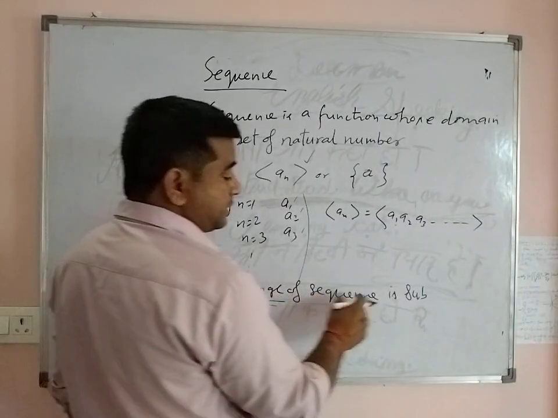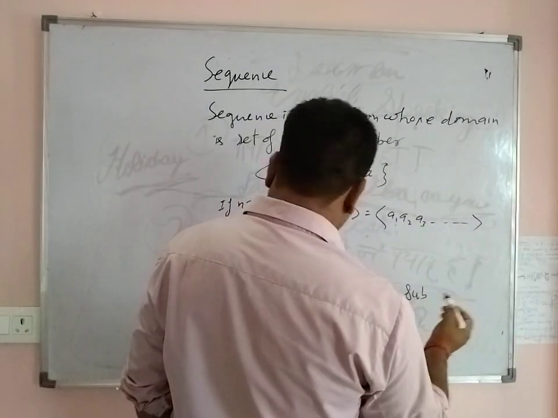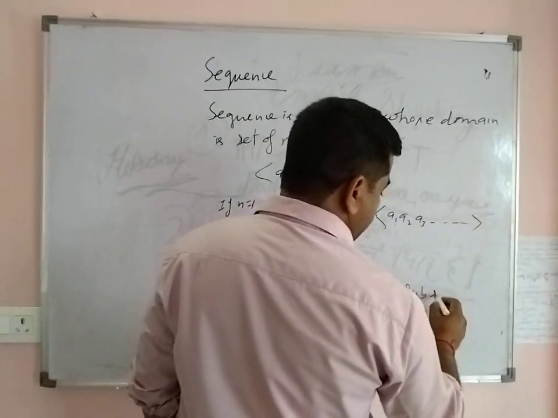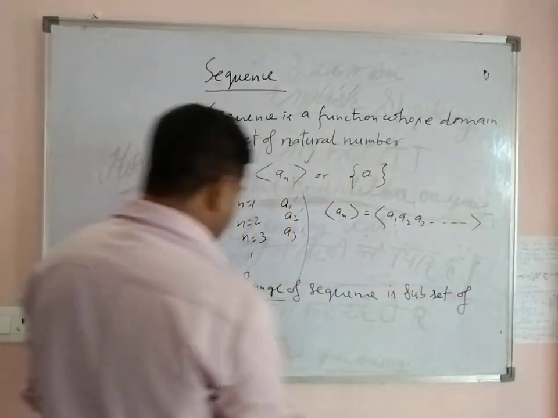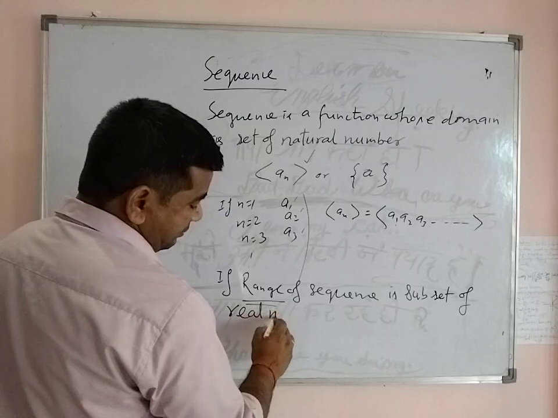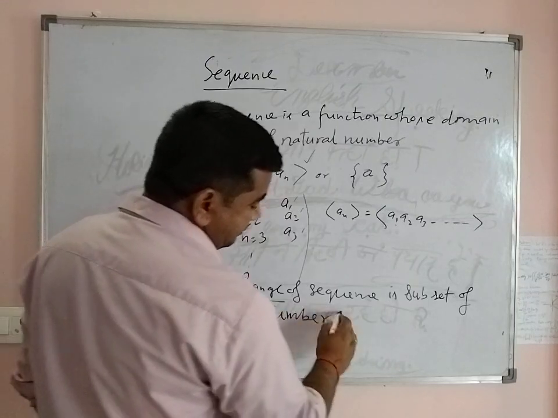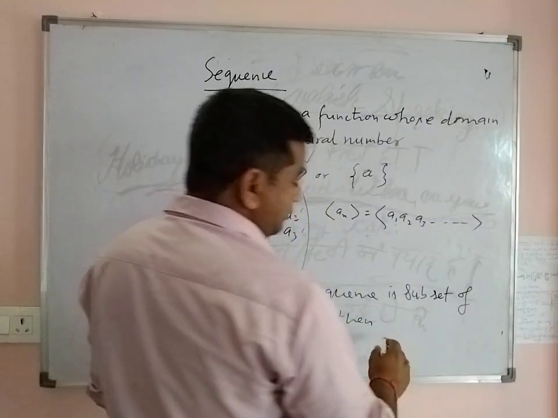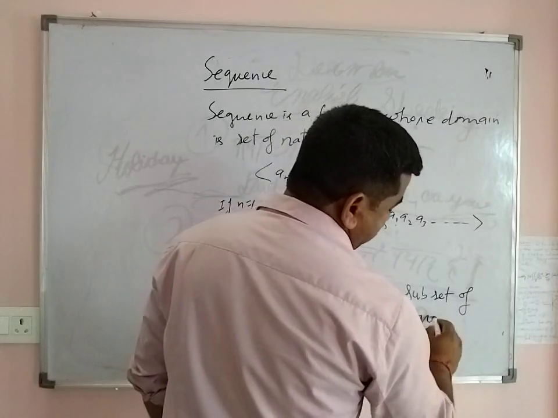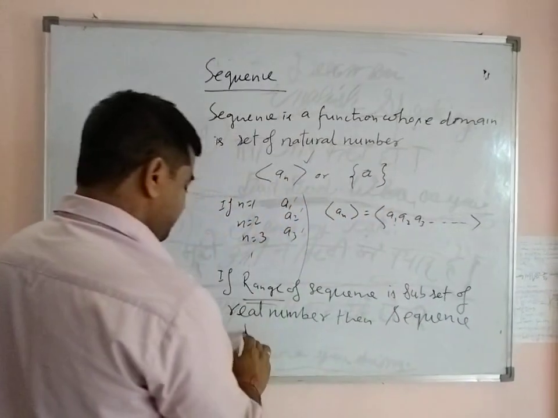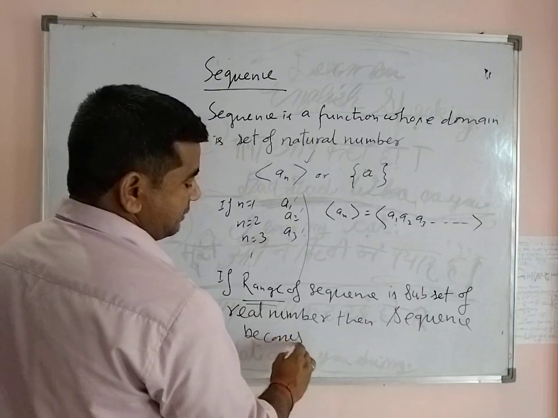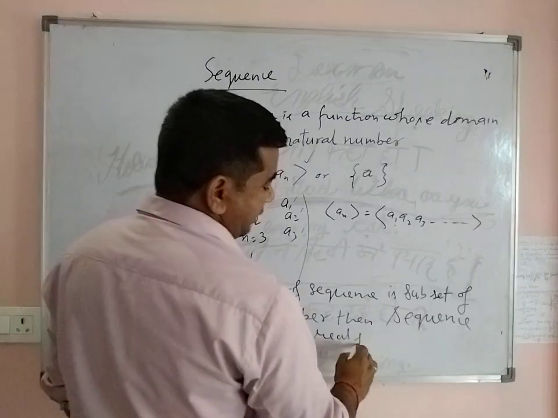So if the range of a sequence is a subset of the real numbers, then the sequence becomes a real sequence.